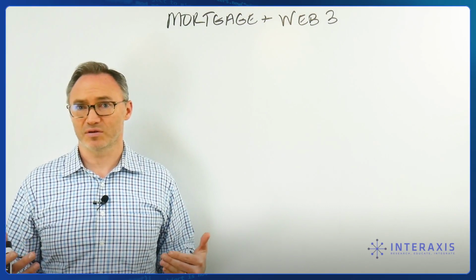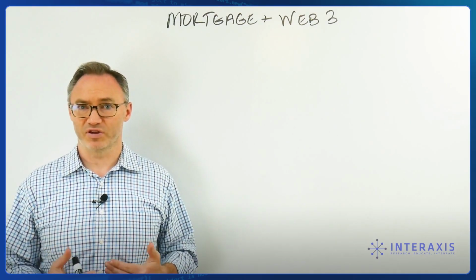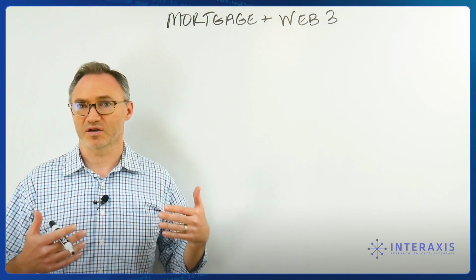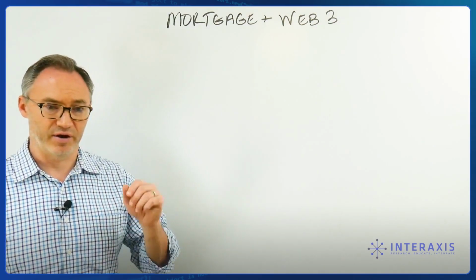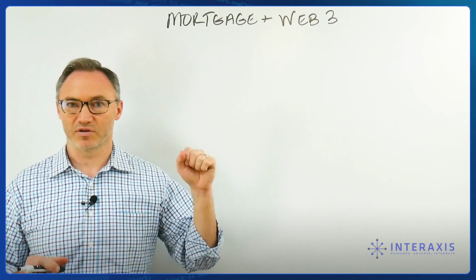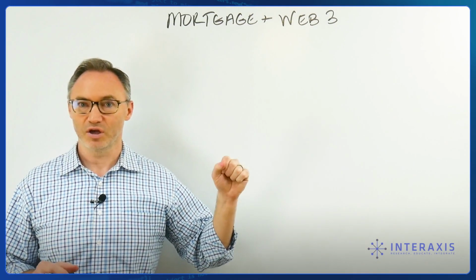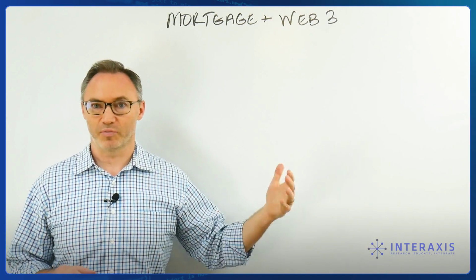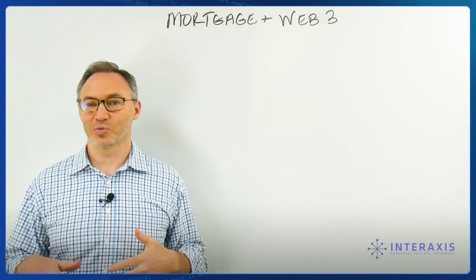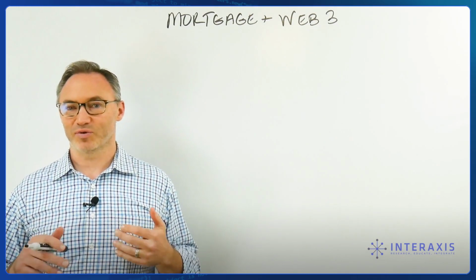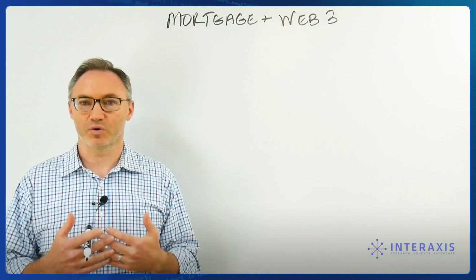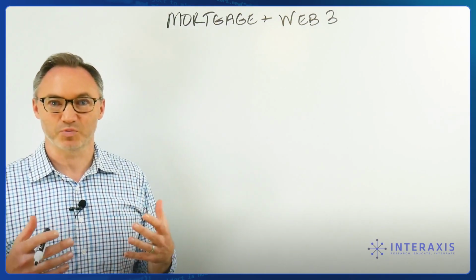And to do this, I apologize, this might take several videos. I refer to this as kind of my concept album, right? This is a concept album on mortgages. The irony of talking about the mortgage here is the mortgage is what led to the financial crisis of 2008, which led to the release of the Bitcoin white paper, which kind of started this whole crypto thing. So let's go back to the mortgage and see where Web3, crypto, DeFi, some of these concepts are possibly going to help us move forward and make this process more efficient.